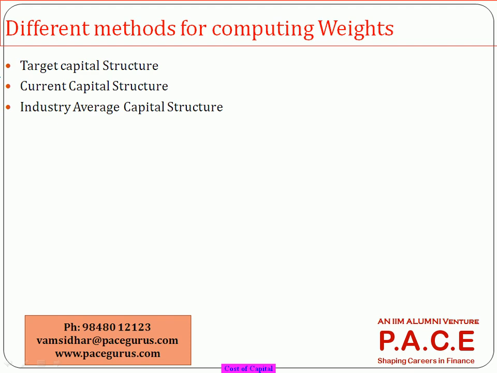When is the current capital structure not available? If the stock is not traded, or if the bonds are not traded, market values are very difficult to get. If they are illiquid, market values are difficult to get. In that case, the suggestion is to take the industry average. So one of these I have to take, and based on that I am trying to compute my weighted average cost of capital.